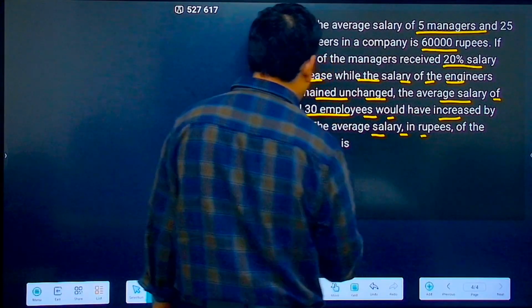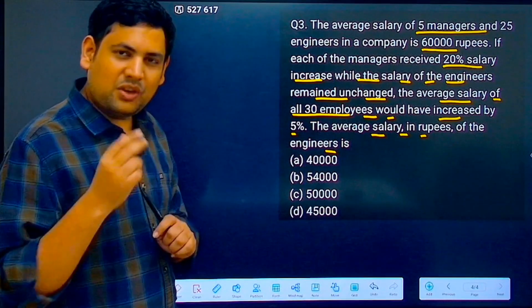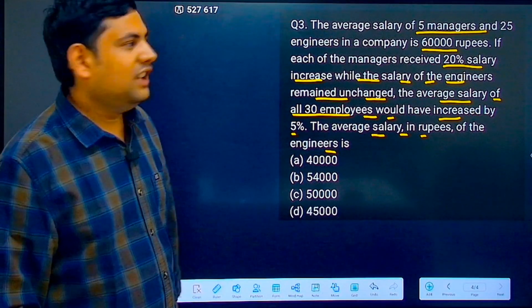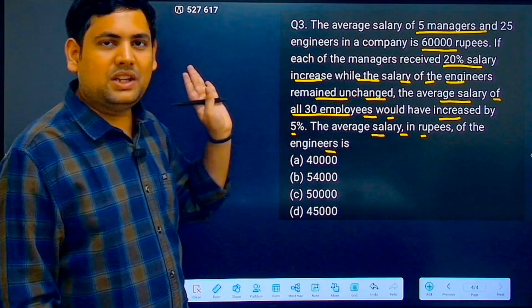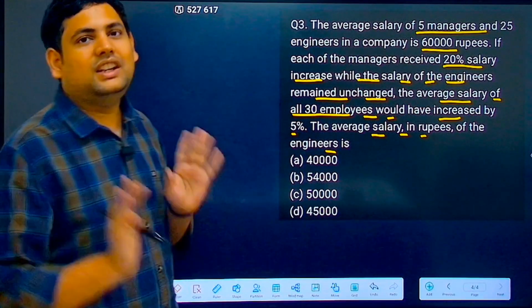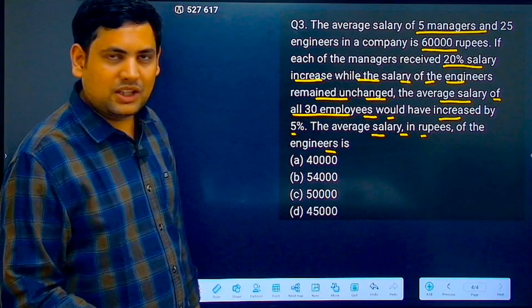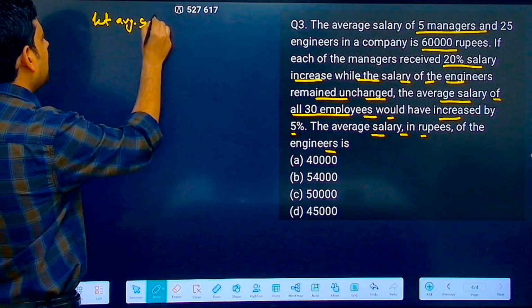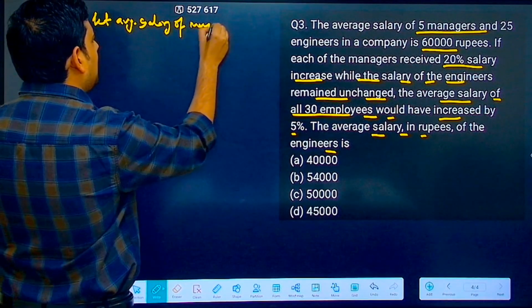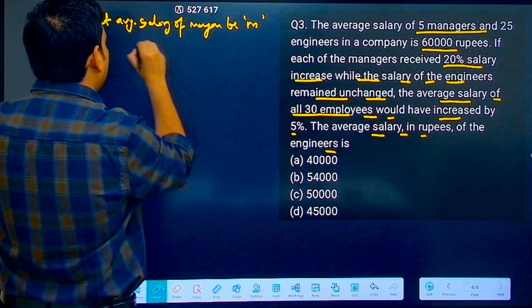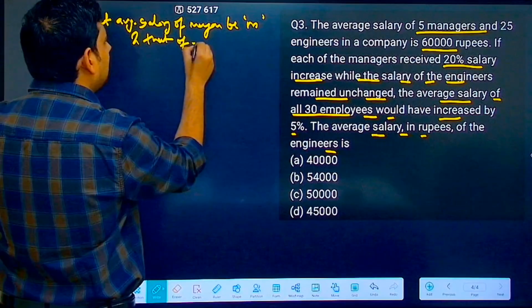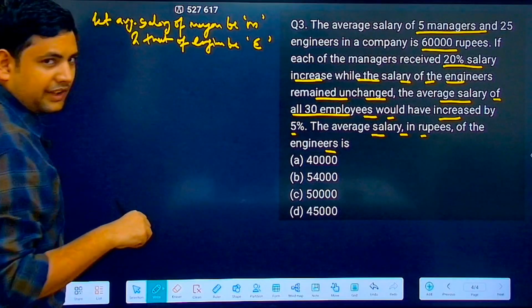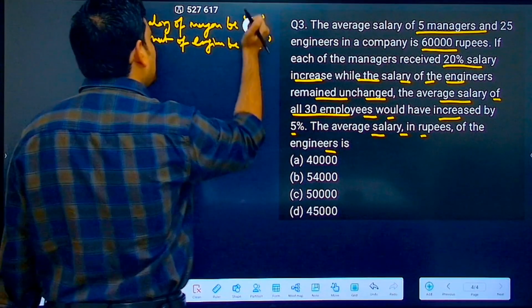The salary in rupees is, you can do this, that 5% of this is equal to 20% of that. All that is fine. I am going to do it using the simplest method, that is just writing the equation and solving, because there are too many variables anyway. So now let average salary of manager be M and that of engineer be E. M and E. Now let me make them capital.